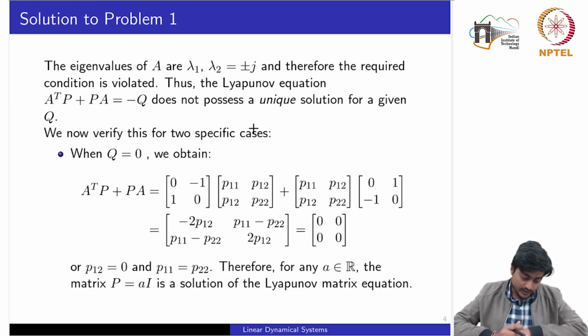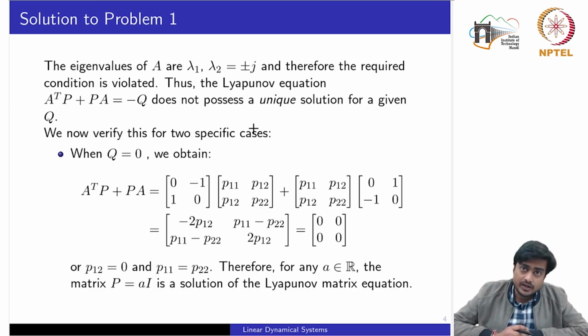semi-definite matrix. So we directly select Q as a 0 matrix, and if we start solving the left hand side of this Lyapunov equation, we would have A transpose P plus P into A. All the matrices, A and its transpose, are substituted into this equation.